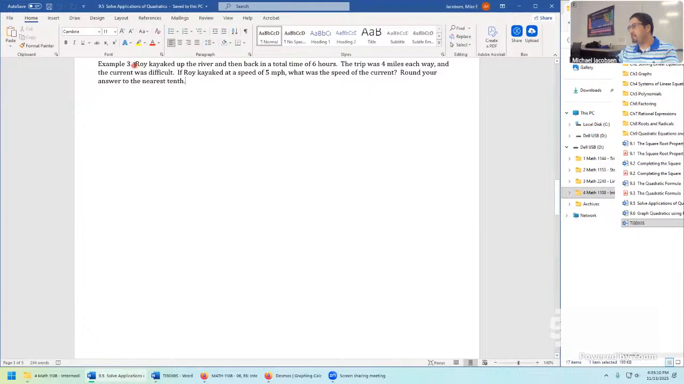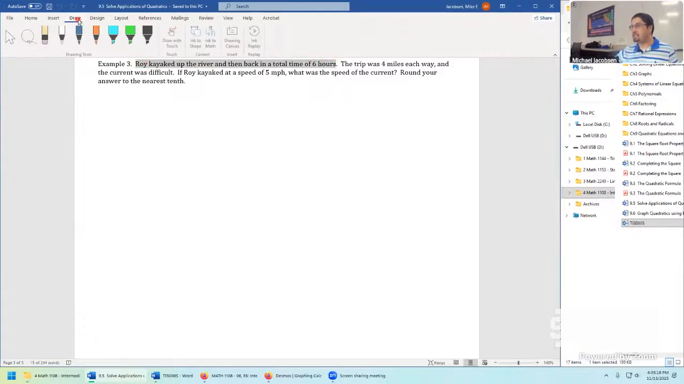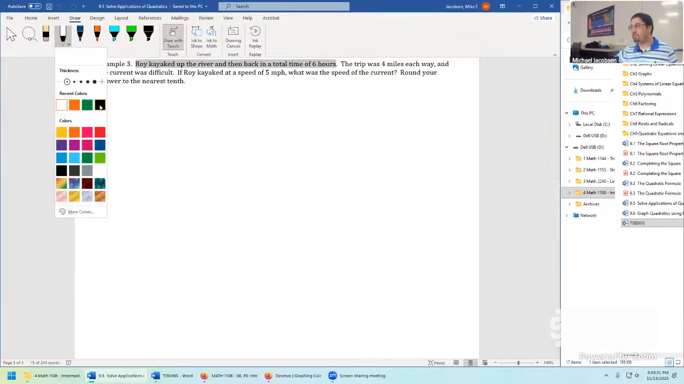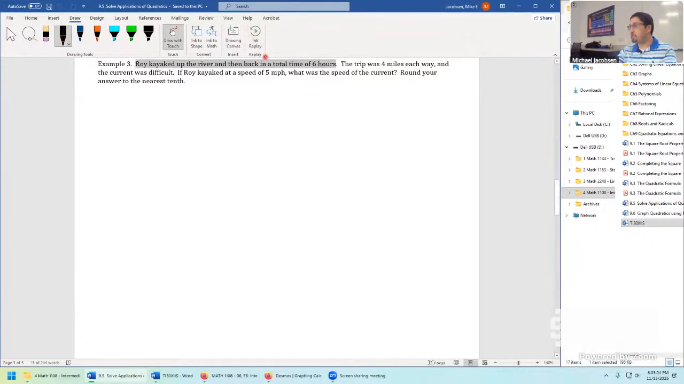It's talking about an interesting fellow, Roy, who kayaks up the river and then back in a total time of 6 hours. But the moment you spot information that looks like this, the immediate red flag that should go off in the back of our mind is that this is a distance equals rate times time problem. So that's the formula that we're going to throw down. We saw in section 7.5 on rational equations that you could also re-express this whole thing as time equals distance divided by rate. And this is the way we're actually going to use the formula in this problem.